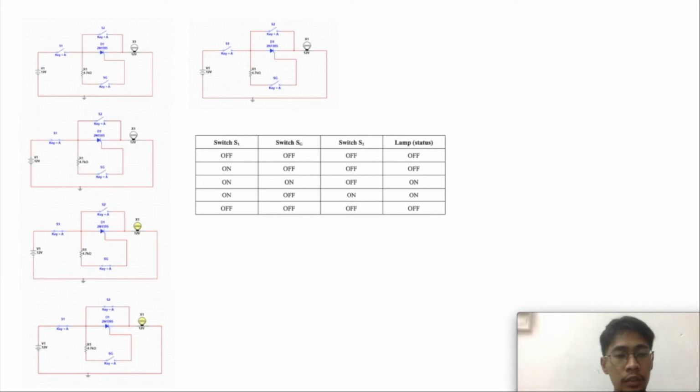Then I turn on the S1 and SG, so there is a current flow. From that, the lamp lights up. Then I turn off the SG switch and turn on the S2 switch. There is a current flow because S2 is functioning as a bypass circuit, so the lamp is lit up.